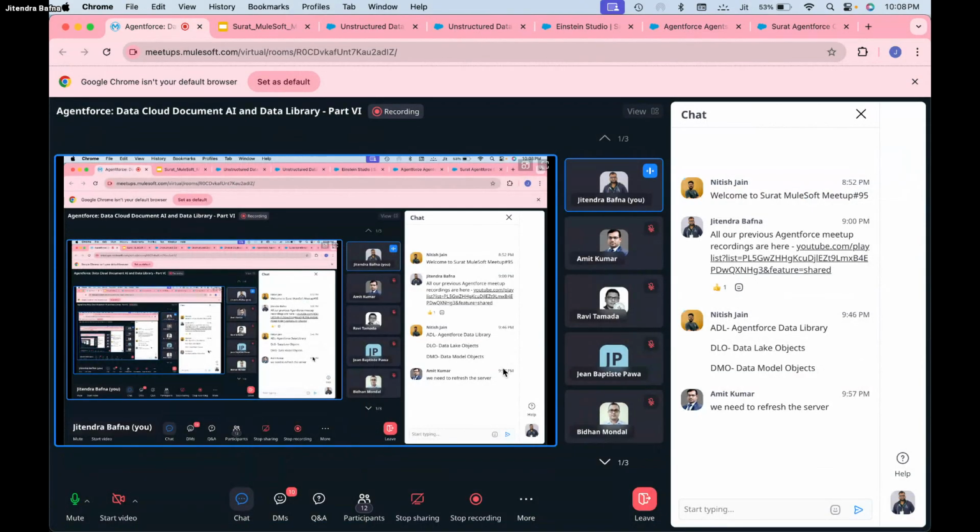No, it's not about refreshing the server. It's all about the instruction I've written in the topic. We have a predefined instruction for general FAQs, right? So that is where the problem is. As I mentioned, I've tested with prompt builder. We don't have any issue with the file, or whatever questions we are asking. The problem is that we have to create a new topic and give an instruction in such a way that it is able to answer those kinds of questions also.